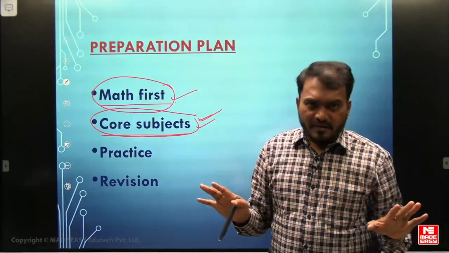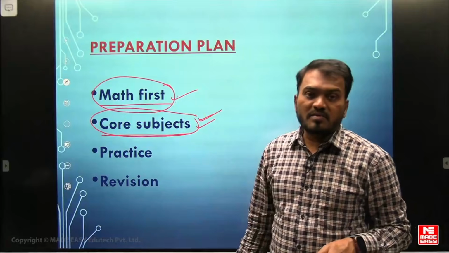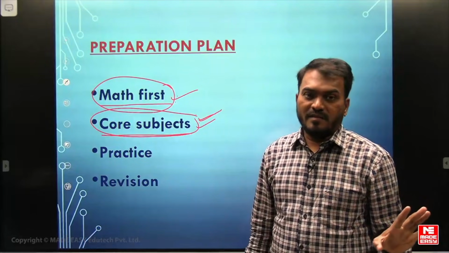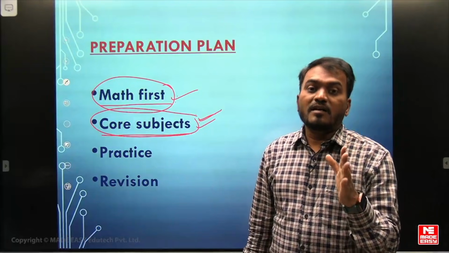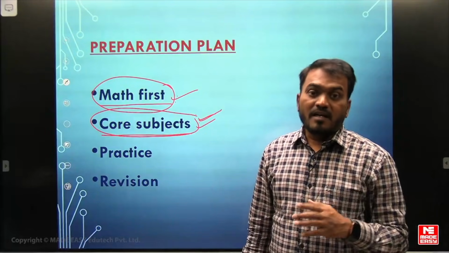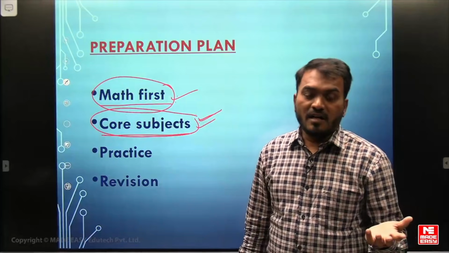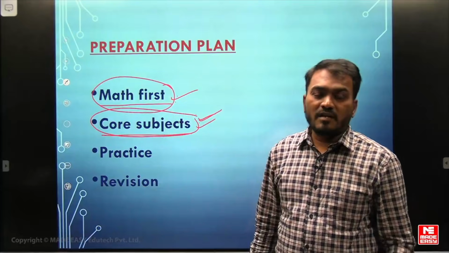You can plan that way. But ignoring maths and starting with the core subjects first is not recommended. Remember, you should have a proper, smart preparation strategy according to the weightage of the syllabus and the marks. If you ignore this, that will be a wrong way of preparation.